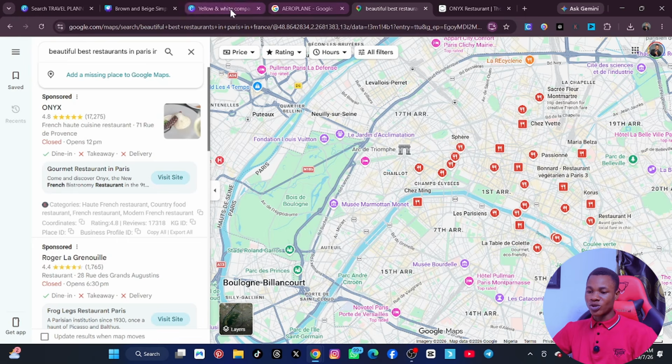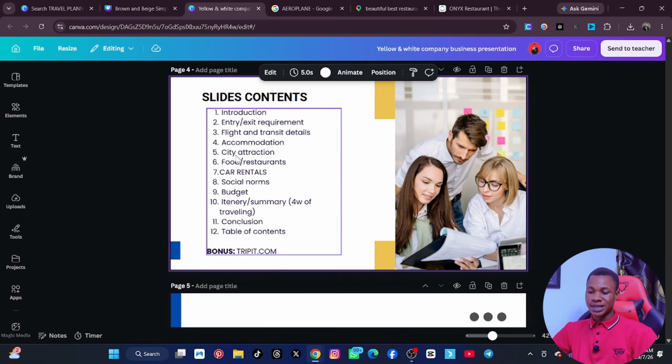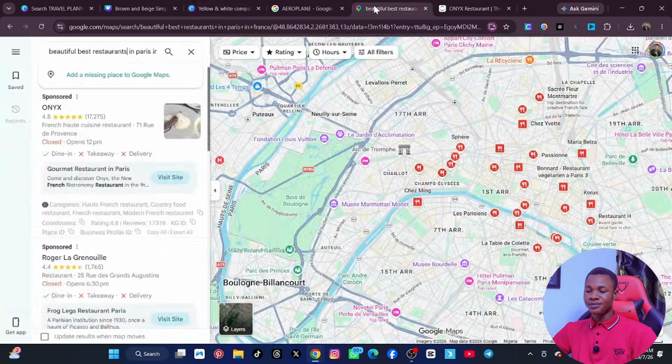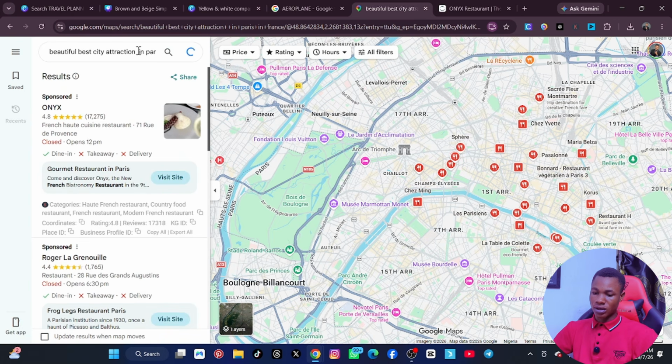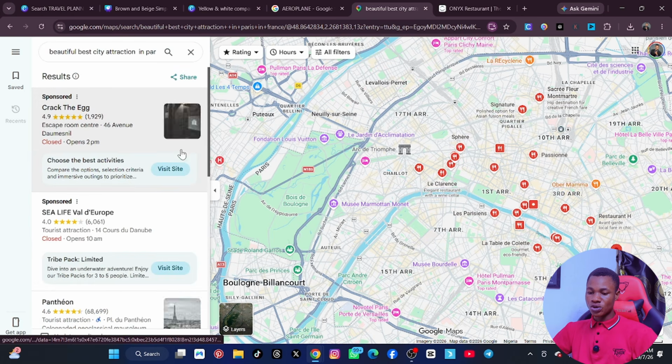Now the next thing we are going to search for is what? City attraction. So we have to come here again and type best city attraction. That's if you want to visit any attraction site for him to enjoy himself before he returns, right? City attraction, and click on enter. And then they will still show you some websites.